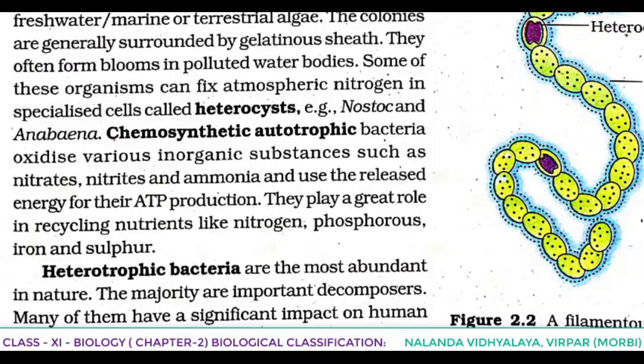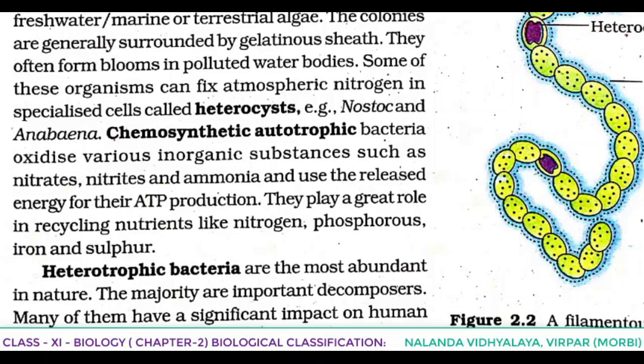They are helpful in making curd from milk. So if the question is how these bacteria are helpful for human beings, this can be answered. Many of the bacteria are helpful in making curd from milk. Lactobacillus, you know. Production of antibiotics. Fixing nitrogen in legume roots.